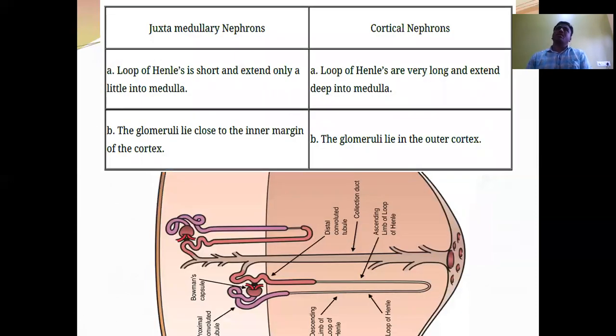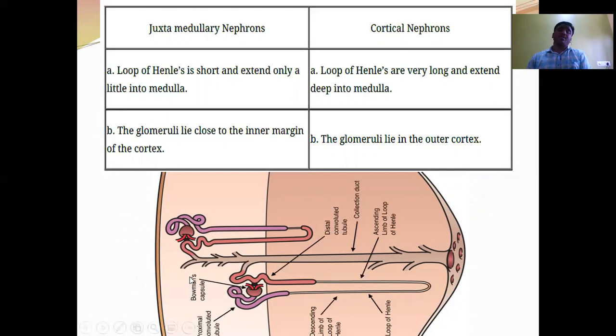Here, the distal convoluted tubules of many nephrons open into a long straight tube called the collecting duct. The collecting duct extends from the cortex into the inner medullary region. All collecting ducts of one renal pyramid are combined to form a larger duct called the duct of Bellini. The duct of Bellini opens into the renal calyces.